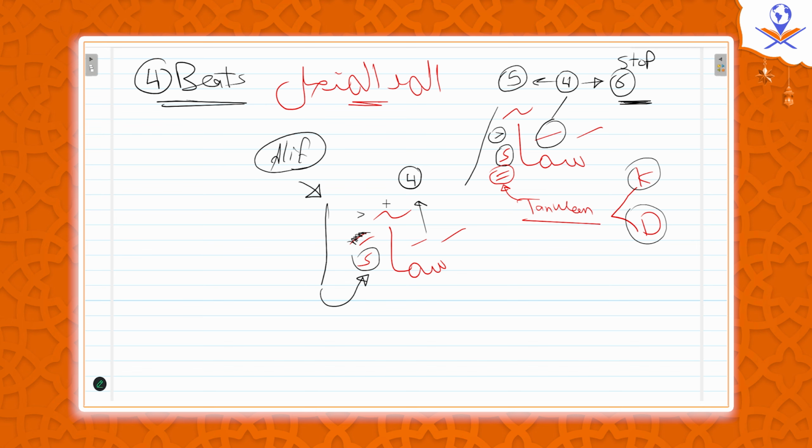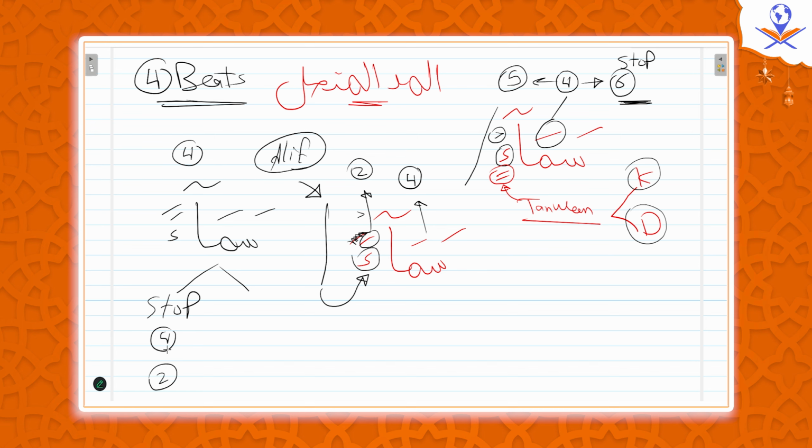And for the Hamza, is it 2 beats? Yes, for the fatha of the hamza, we make it 2 beats. Why 2 beats? Because of the alif after. It's written like this actually, sama'an in Quran. If we carry on, we say sama'an, 4 beats. And if we stop, it becomes 4 beats as well, but with 2 beats extra at the end with the hamza.